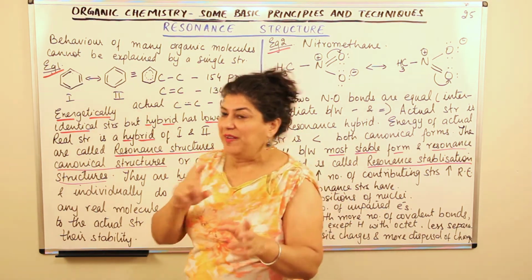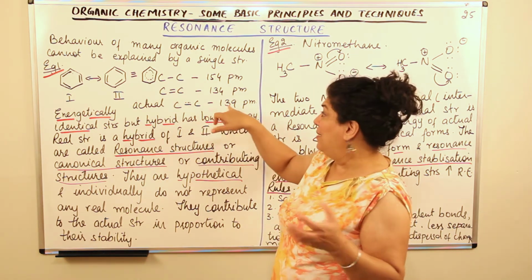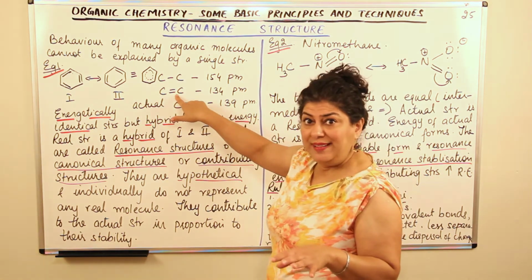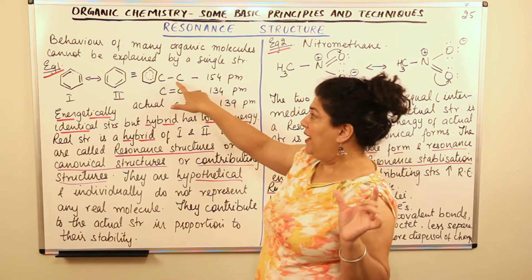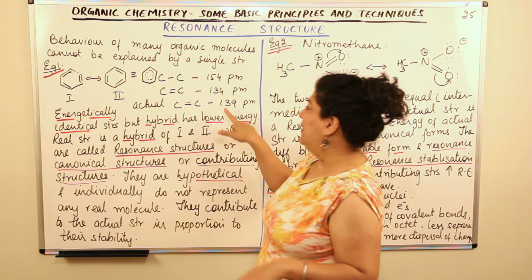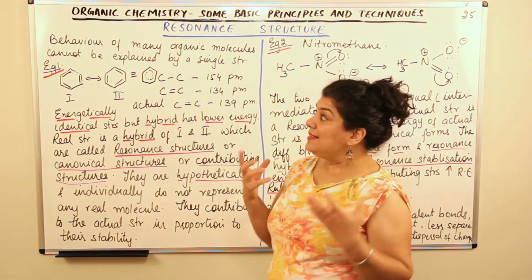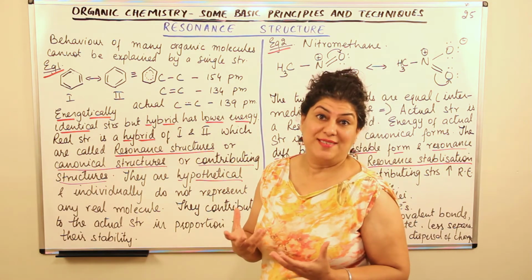And if they are somewhere in between, then this bond length makes sense. A bond length which is neither as short as a double bond nor as long as a single bond. All bond lengths are equal and they are 139 picometers. This is the concept of resonance.